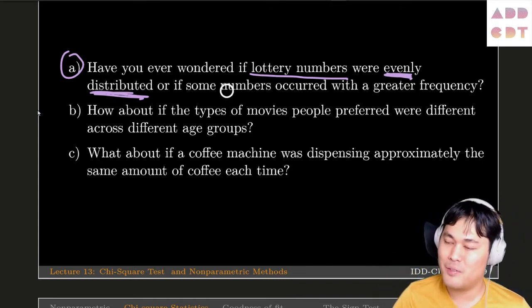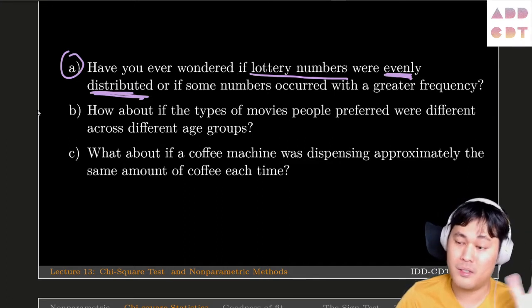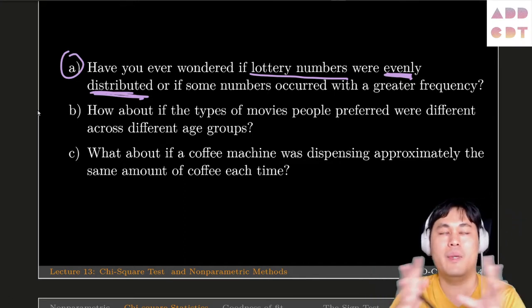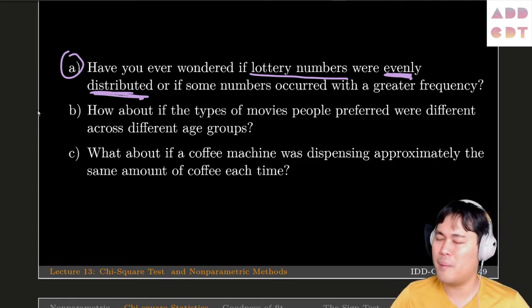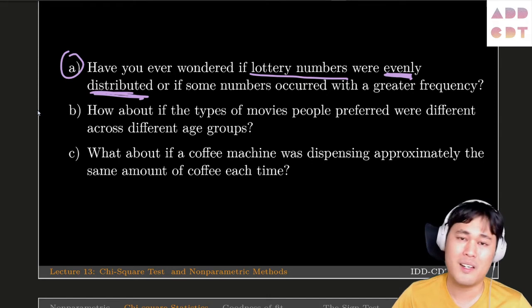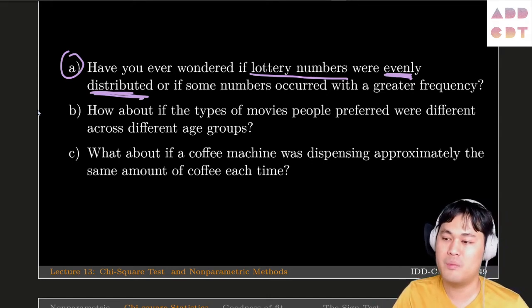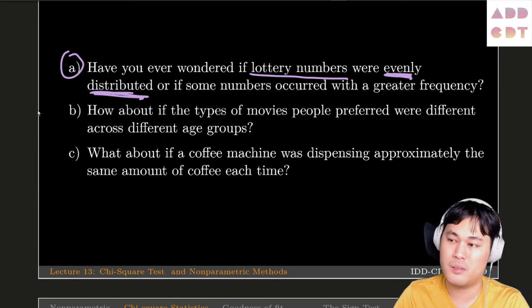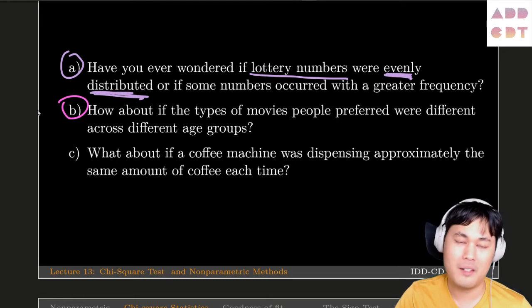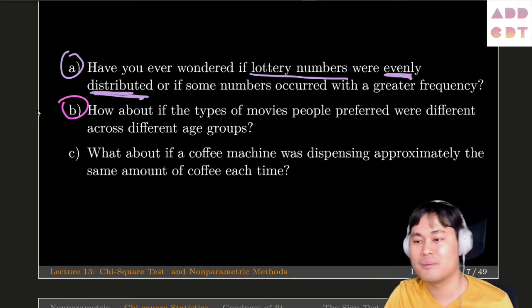Or maybe if you look at a big set of past data on lottery numbers, you may see some numbers that appear more frequently than others. So you want to know whether your hypothesis is true or not. Are they actually evenly distributed or not? And that's a fair question to ask.